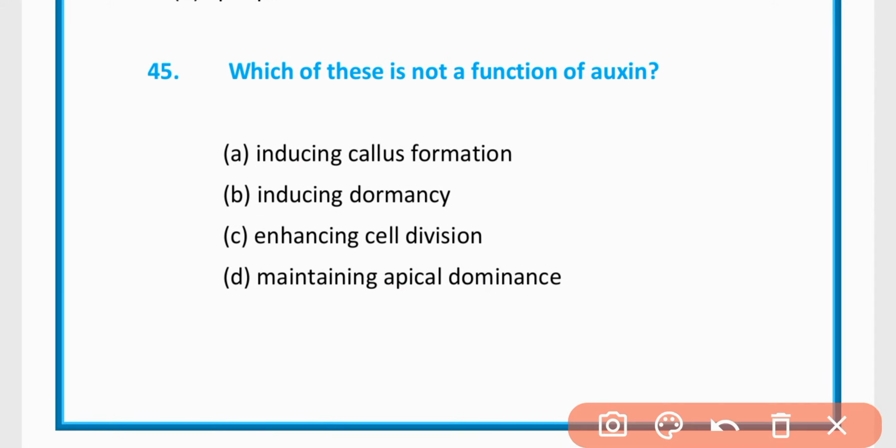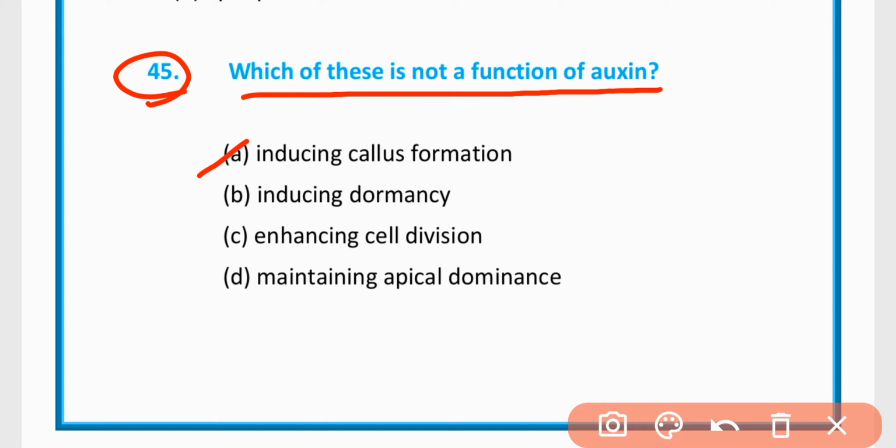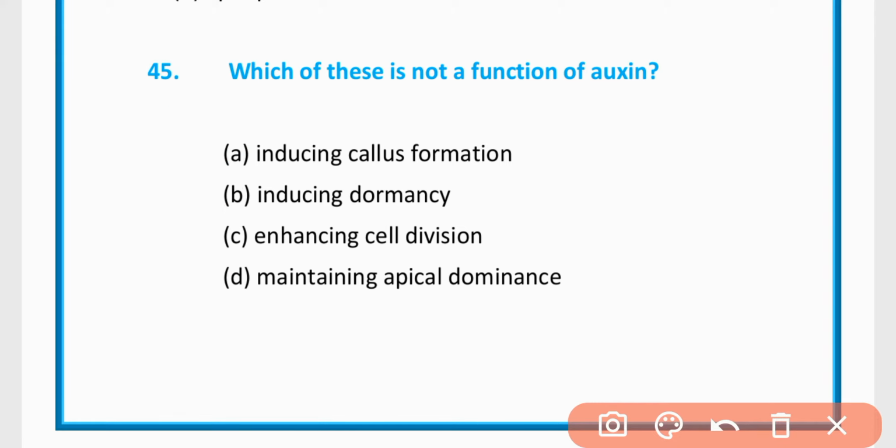MCQ number 45. Which of these is not a function of auxin? Option A, inducing callus formation; B, inducing dormancy; C, enhancing cell division; D, maintaining apical dominance. The correct option is option B, inducing dormancy.